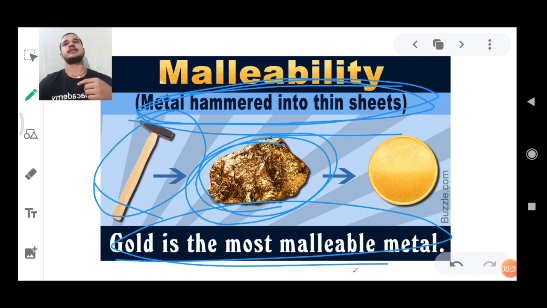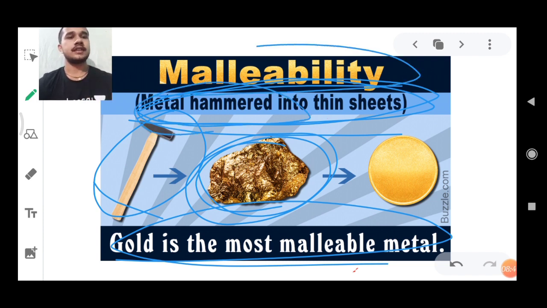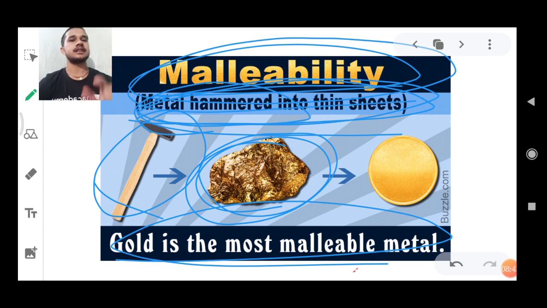Again we can say an example of thin sheets. Actually, I'll give you a live example of a sheet, as in your copy pages. Each page can be considered as a sheet. So that thinness of a metal can be achieved by hammering it with a hammer. So that nature gives us the malleability nature. So metals are malleable in nature.